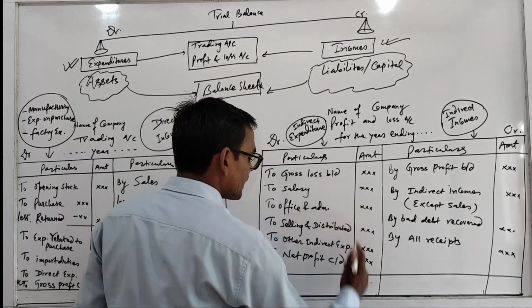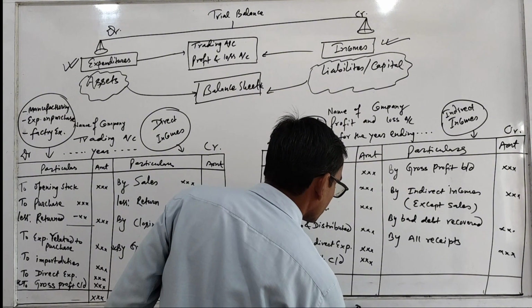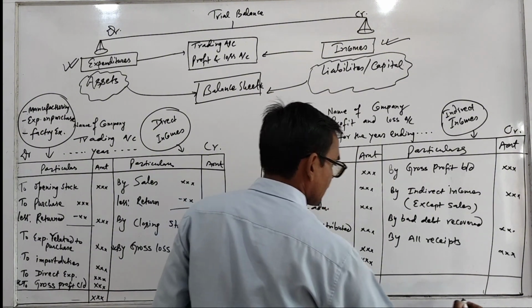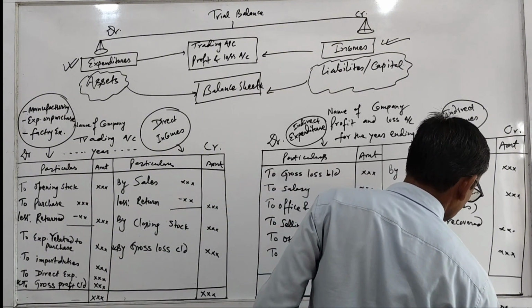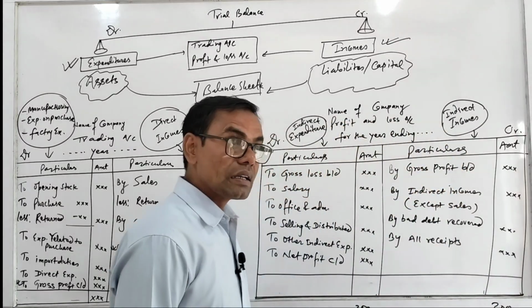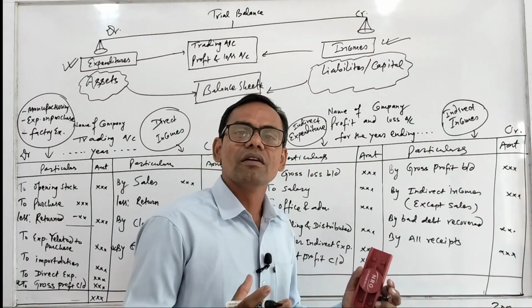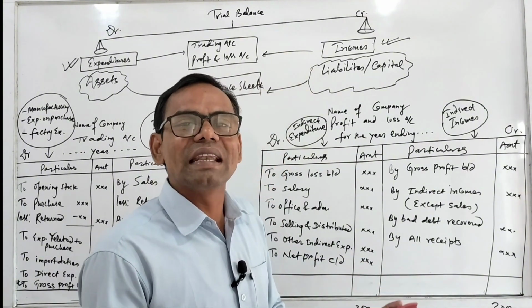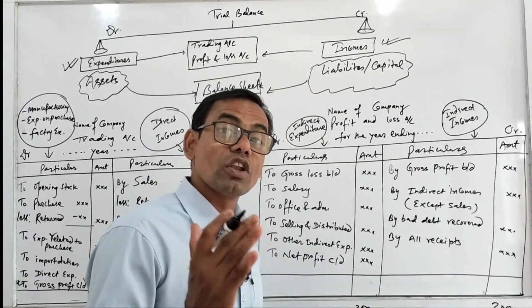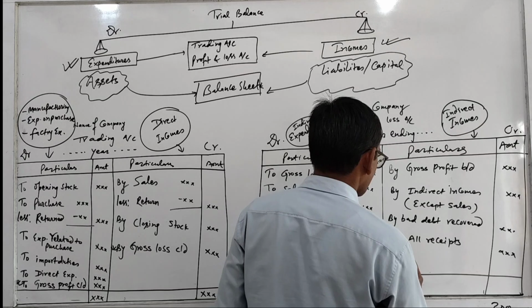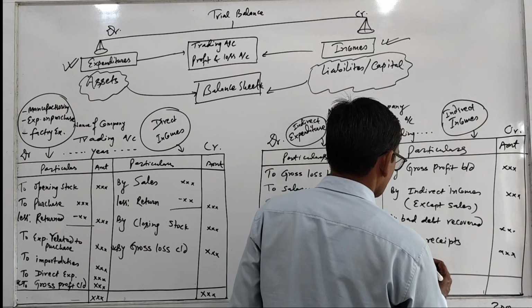But if debit side is heavy, suppose debit side becomes 30,000 and credit becomes 20,000, it means what? Expenditures become heavy, expenditures become more and income becomes less, then there is loss, and this loss is called by net loss.